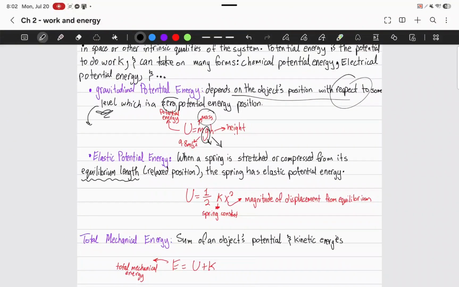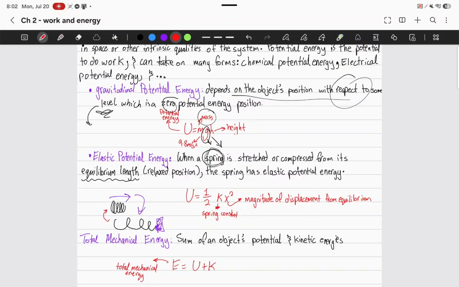Another type of potential energy for the MCAT is elastic potential energy. This, of course, is talking about springs. So if you have a spring right here, and then let's say that I end up pulling it. So imagine that here I pull this. This gets you this elevated spring. Imagine that there's something here holding it. So this spring, once you hold it and you're pulling it, you're stretching it, there is a pull to go to its rest position. Like it wants to go back to its rest position.